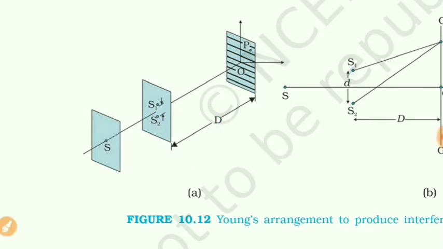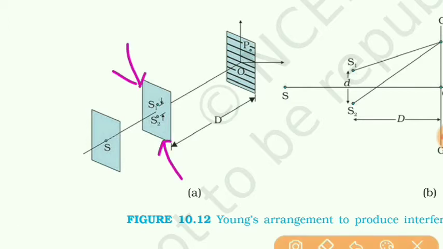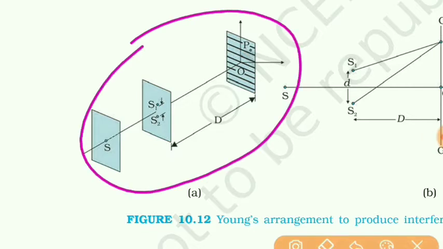He made two pinholes S1 and S2 very close to each other on an opaque screen. This screen is opaque, and the distance between these two sources is very small, and the holes should be pinholes. Also, this arrangement should be made in a dark room so that these fringes can be observed properly.